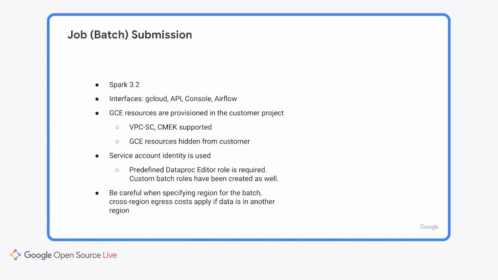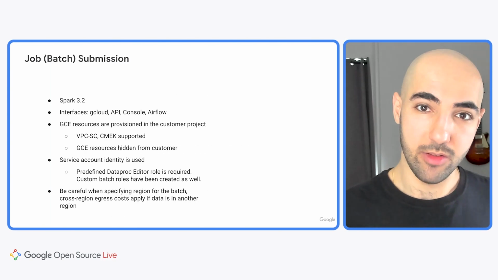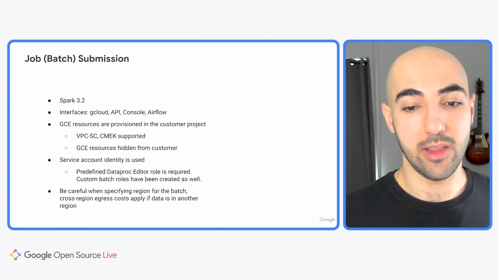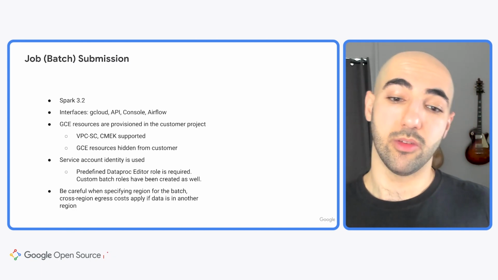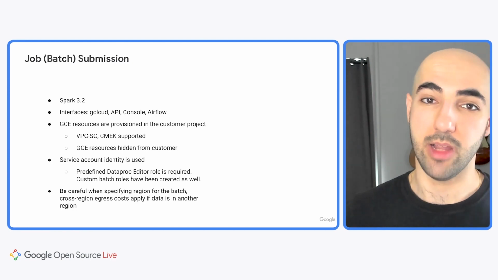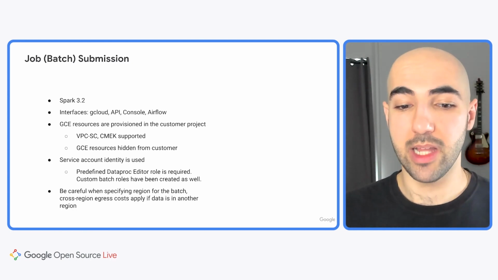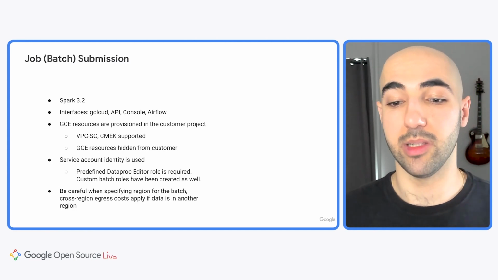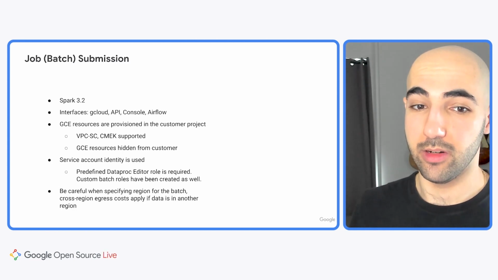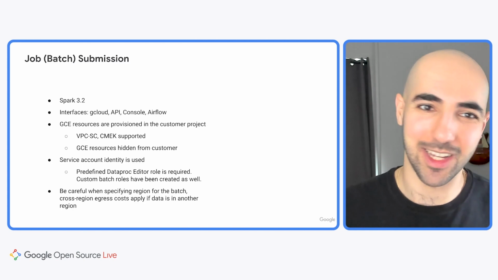GCE resources are provisioned within the customer project itself, including VPC-SC and CMEK, which are both supported. And then GCE resources are hidden from the customer. You can use a service account identity with it. The predefined Dataproc editor role is required, and custom batch roles have been created for this as well. Be careful when specifying the region for the batch, as cross-region egress costs will apply if data is in another region. Just a small caveat there.